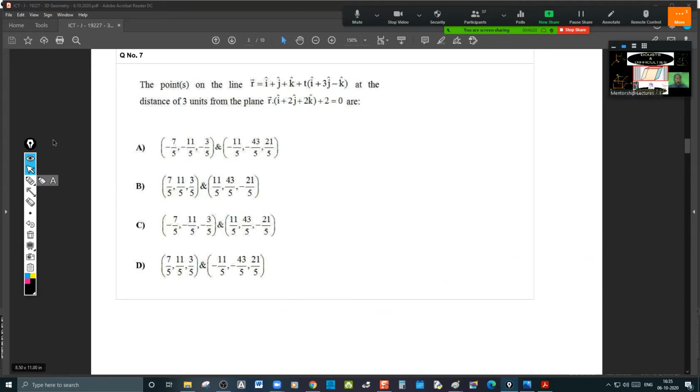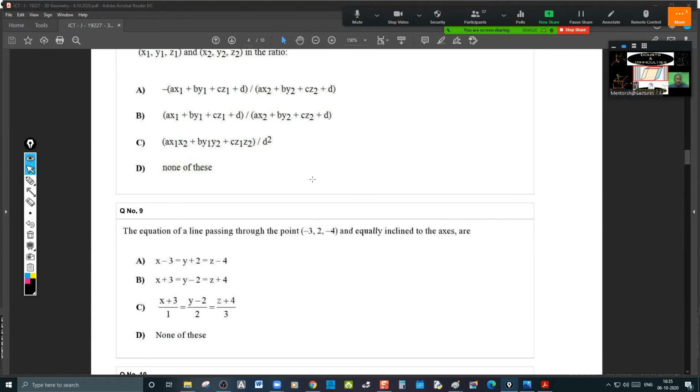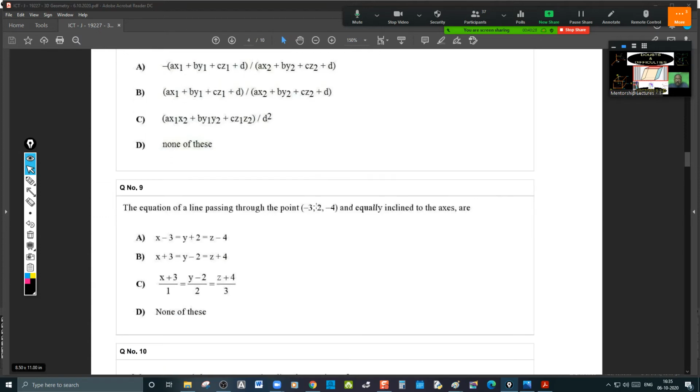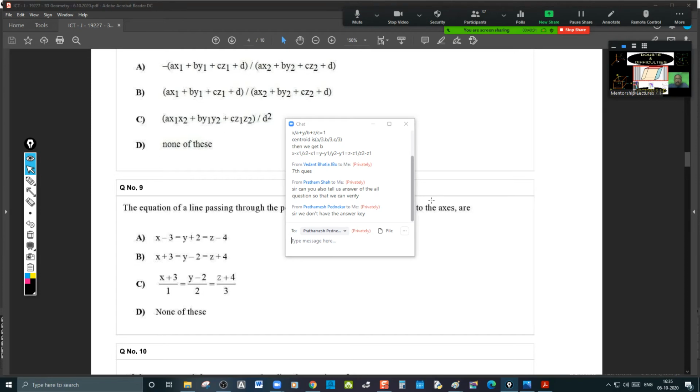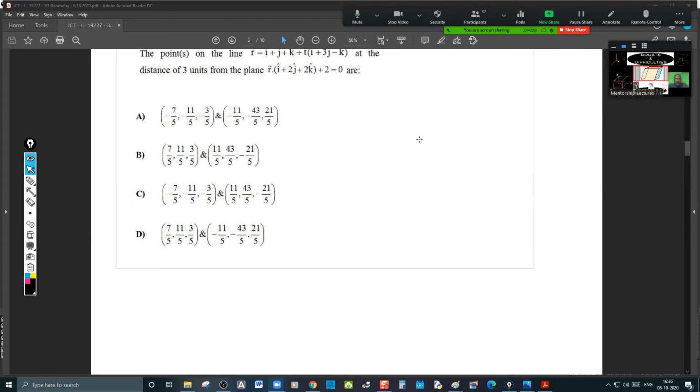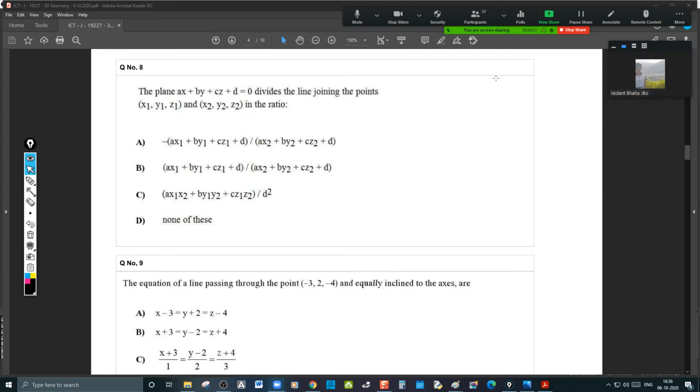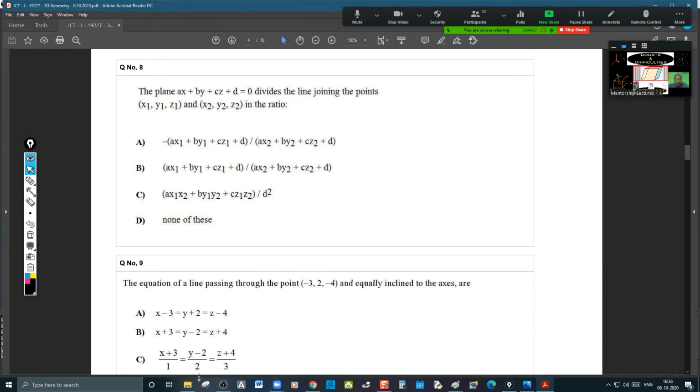Next, please. 8 to 10 or 5 to 10. Rachit is there in the class. Pratham Shah: Sir, can you tell us the answers of all the questions so that we can verify? Yeah, surely. The seventh question, sir, was asked by Vedant. I answered it. Vedant, is it okay now? Yes, sir. Thank you. Now let me tell you the key, let me open it.